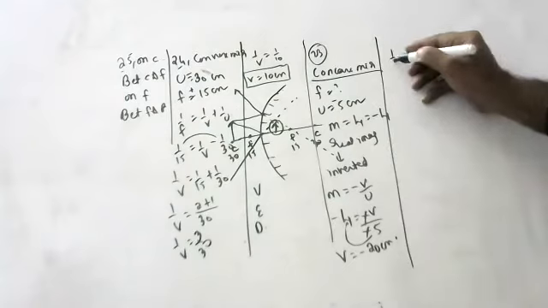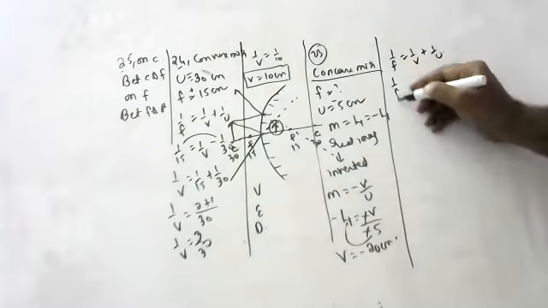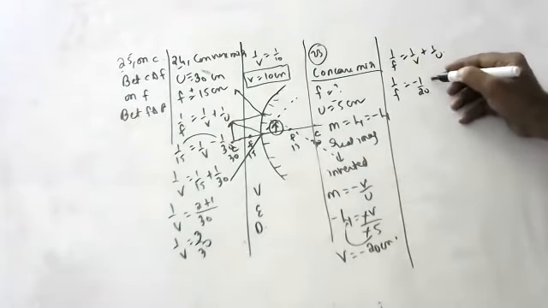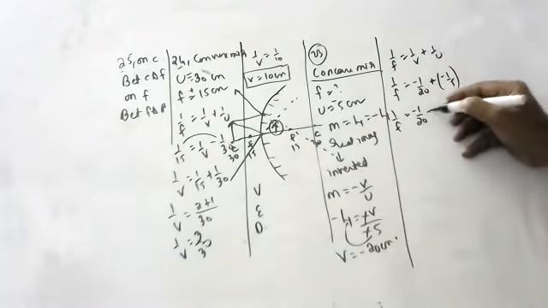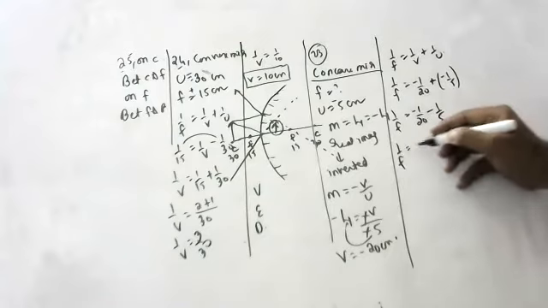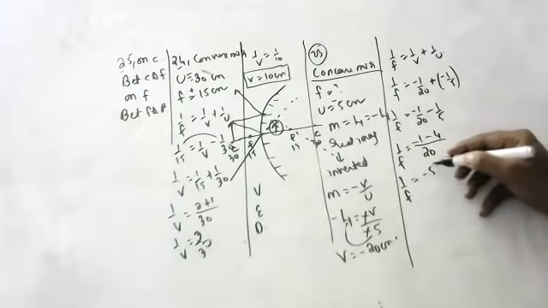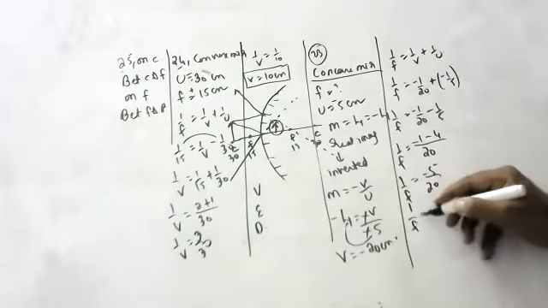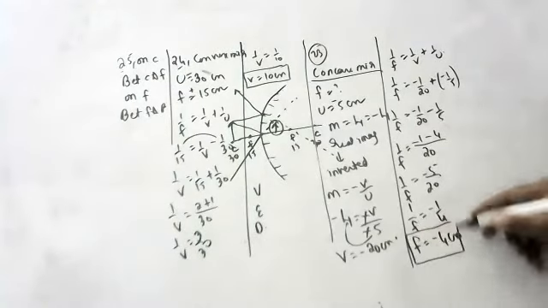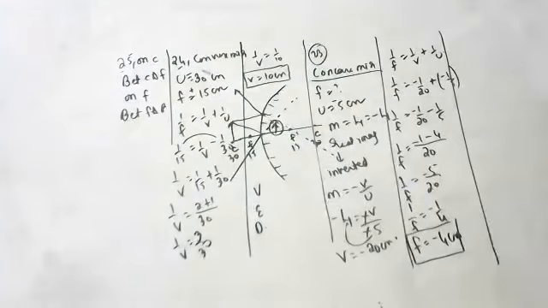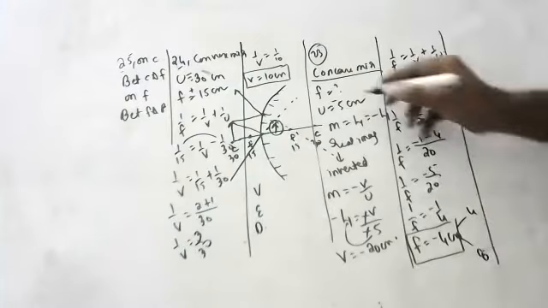So children, 1 by f is equal to 1 by v plus 1 by u. 1 by f is equal to minus 1 by 20 plus minus 1 by 5. 1 by f is equal to minus 1 by 20 minus 1 by 5. Taking LCM 20, 1 by f is equal to minus 1 minus 4 by 20. 1 by f is equal to minus 5 by 20, which is minus 1 by 4. So f is equal to minus 4 centimeters, 2f is 8, and object distance is 5.